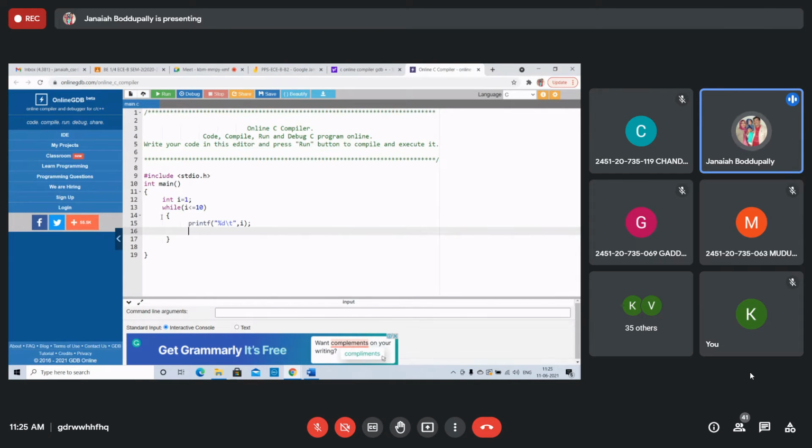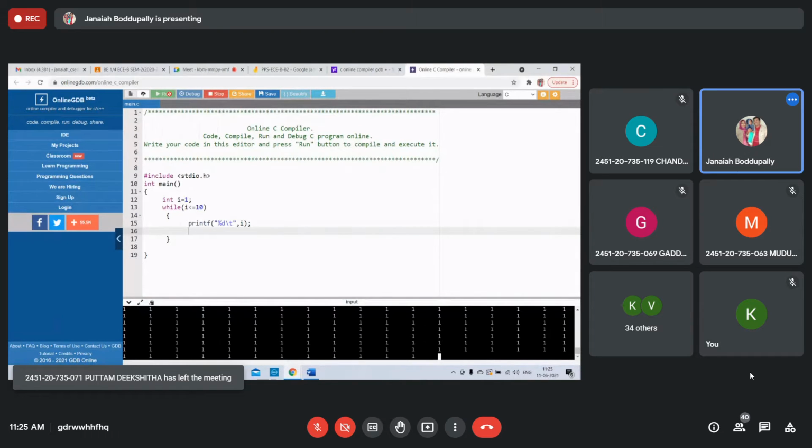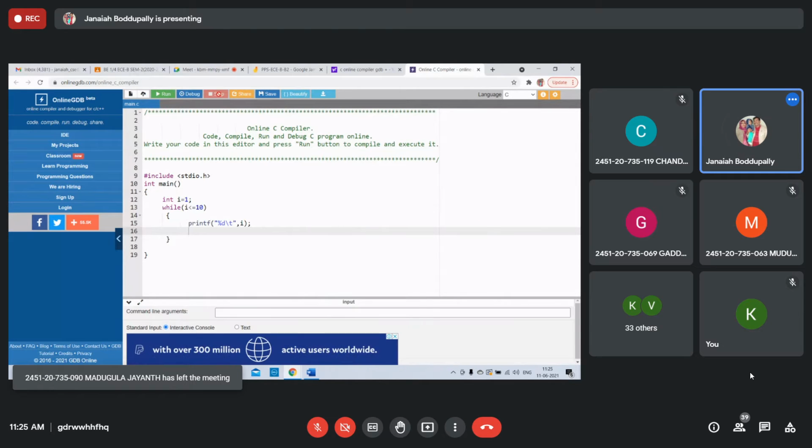But if you do not change the value, suppose the same thing will execute. 1 will be displayed 10 times. Sorry, i is not incremented, so not 10 times. i is always less than or equal to 10, so the loop is unlimited.